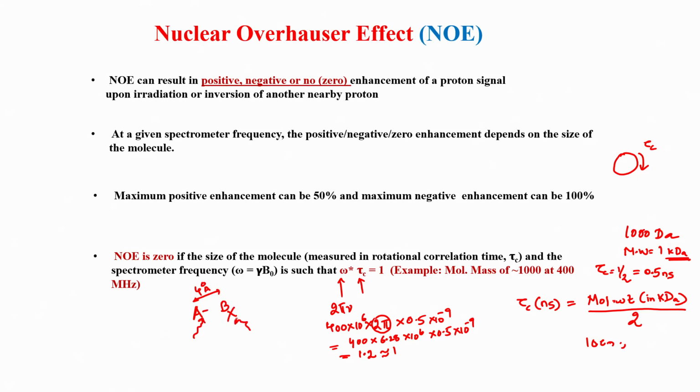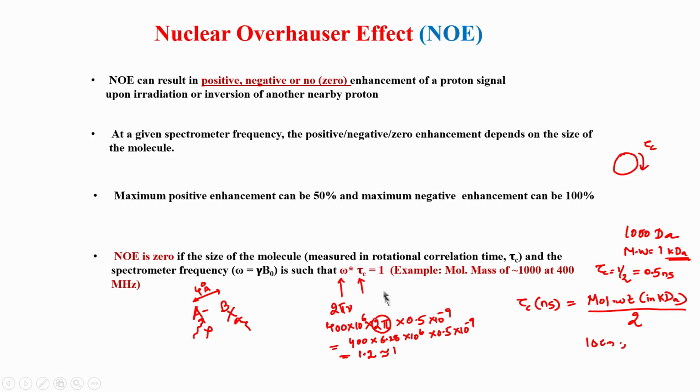Similarly, if I irradiate B, it has no effect on A. So, these two, although they are close in space, still do not interact through space by dipolar, I mean they interact through dipolar coupling, but the transfer of magnetization between A and B because of the NOE effect does not happen at this magic number, that is omega into tau c is 1.